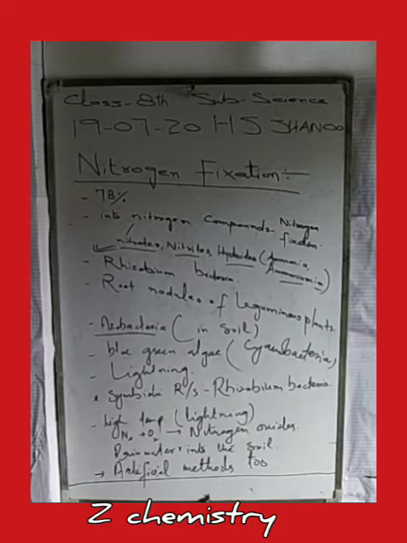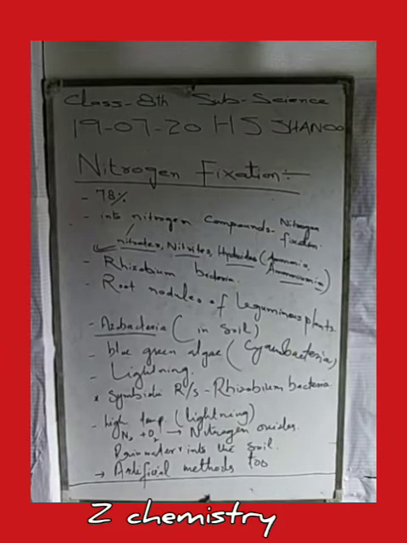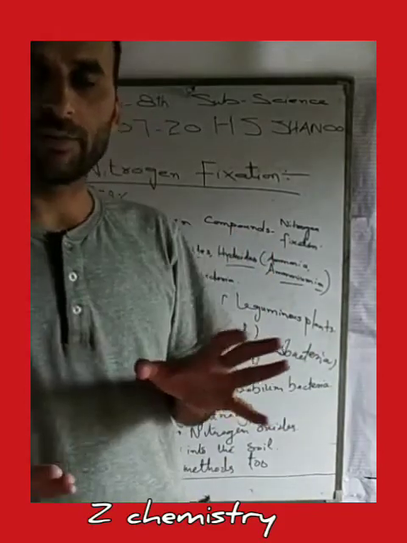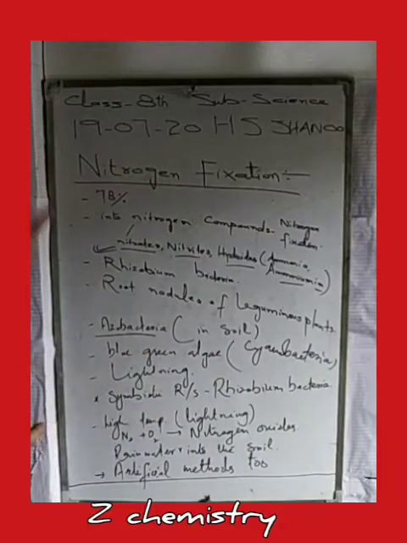into nitrogen compounds. In the case of Rhizobium bacteria present in the root nodules of leguminous plants, there is a symbiotic relationship between the two. Symbiotic relationship is basically the reverse of a parasitic relationship. In a symbiotic relationship, both organisms benefit.